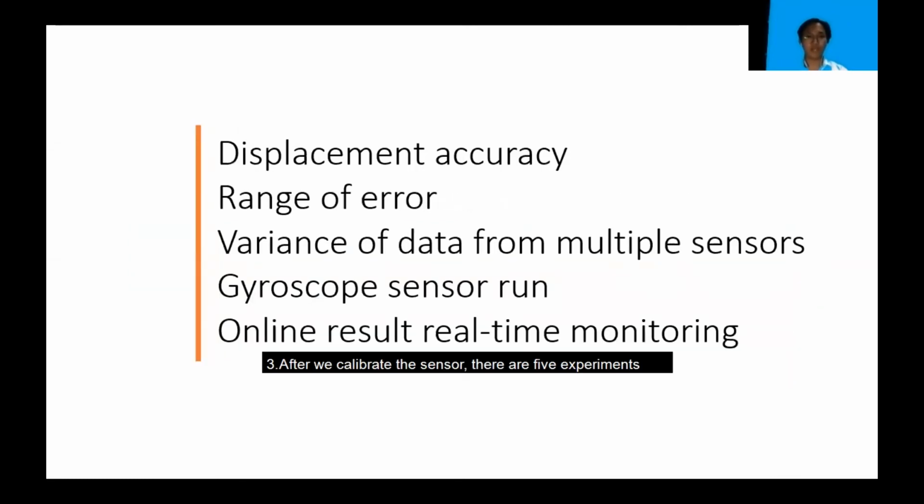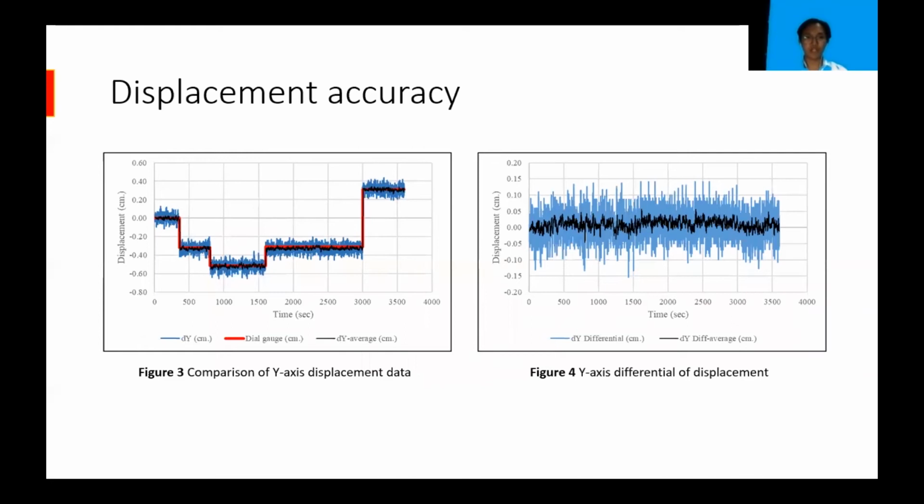And after we calibrate the sensors, there are 5 experiments. First is displacement accuracy. In order to know the accuracy of the sensor, we compare and calculate displacement with a dial gauge, and we are only focusing on the y-axis.